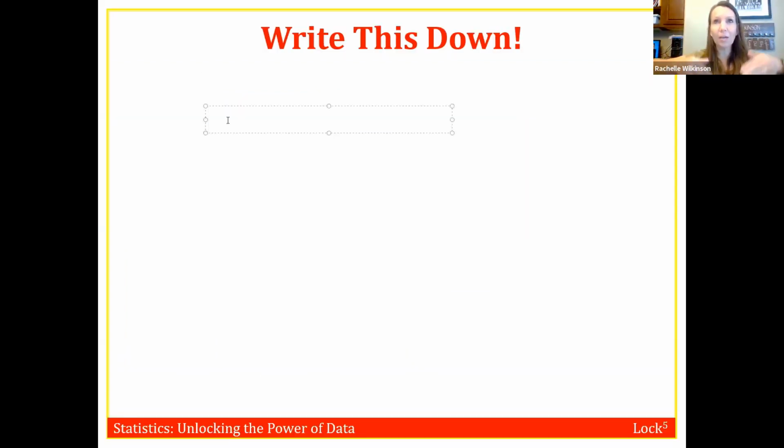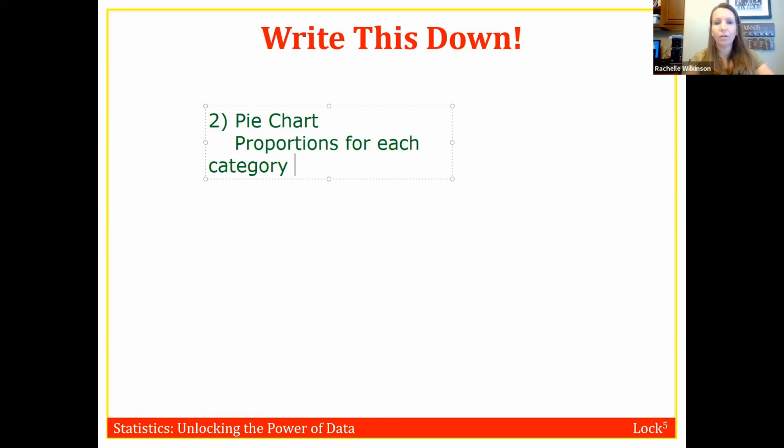On your note paper, you're probably making a list. So this would be number 2 in that list. Number 1 was the bar chart. Number 2 is a pie chart. In a pie chart, the proportions of the pie correspond to the area sectors of the circle. So proportions for each category correspond to area sectors of the circle.